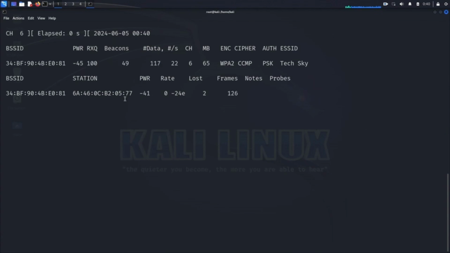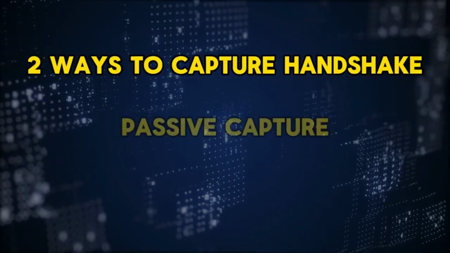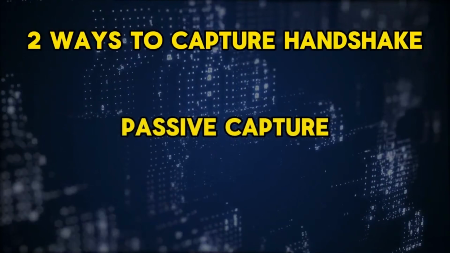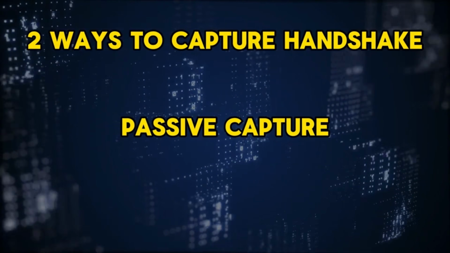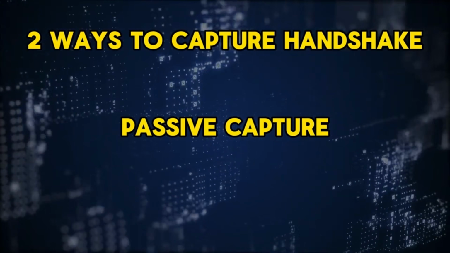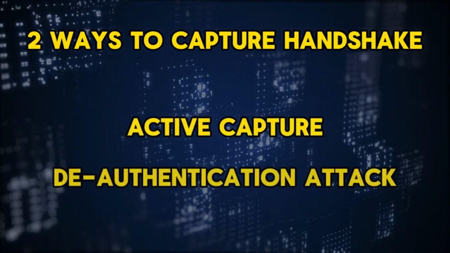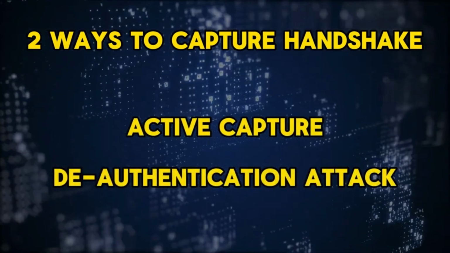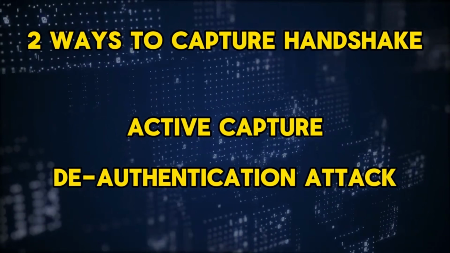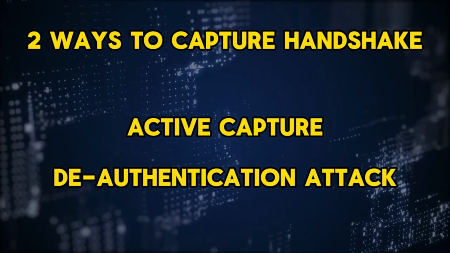any connected clients. To capture the handshake, we have two options. Passive capture. Simply wait for a device to connect to the network. When a device connects, the handshake packets will be transmitted, and airodump-ng will capture them. Active capture via the deauthentication attack. Force a connected device to disconnect and reconnect, thereby triggering the handshake. This method is faster and more reliable. Let's explore this method in detail.